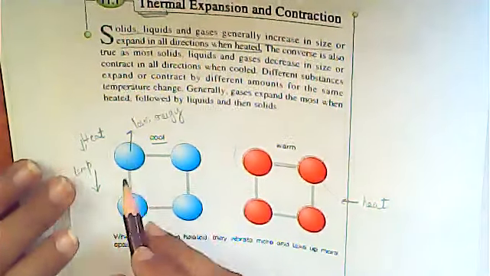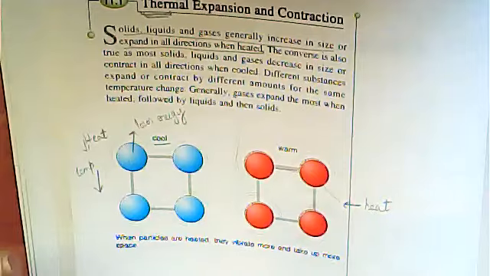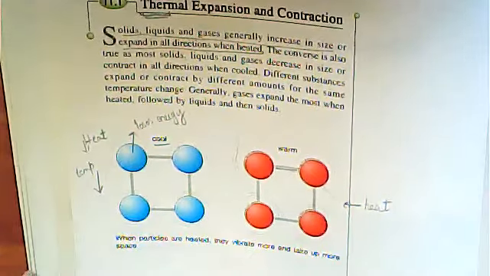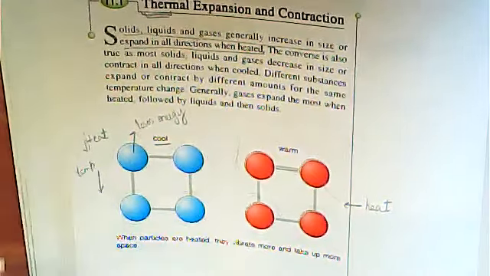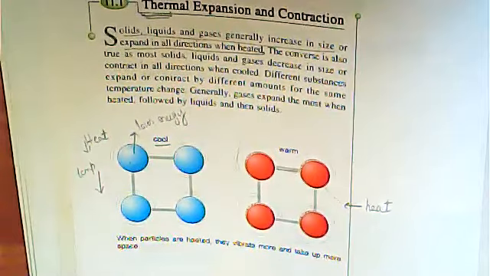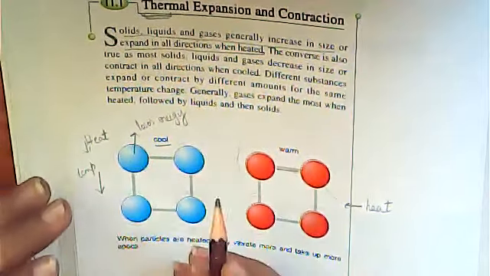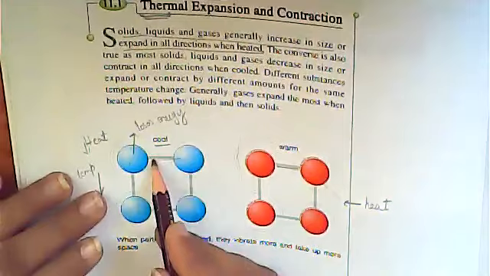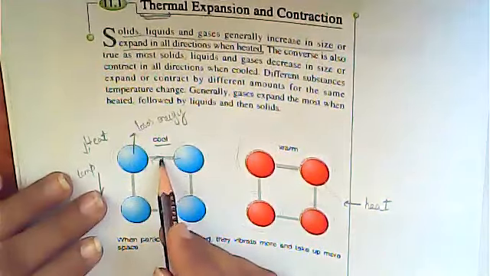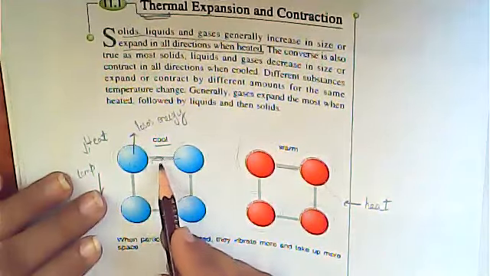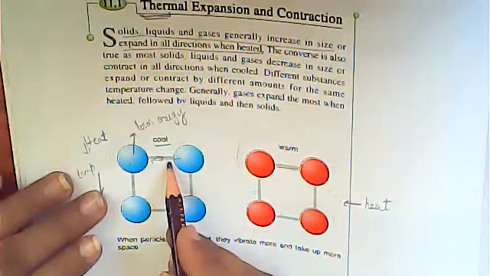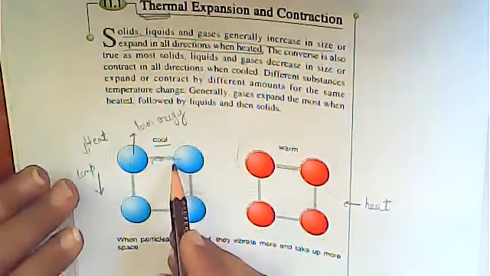As a result, their vibration will become less and less, and at one point there will be no more vibration. When there is no more movement, they will come closer to each other and fill the gaps present between them. So this is called thermal contraction.